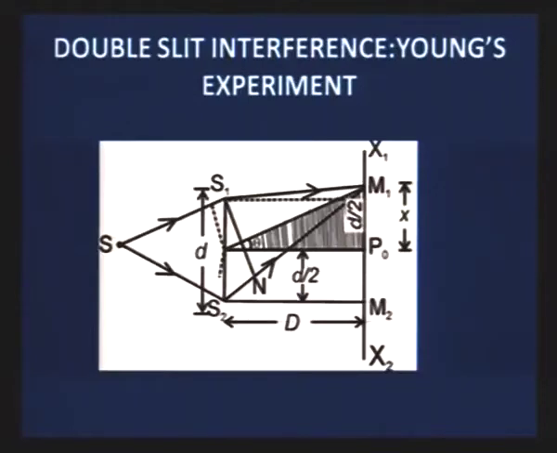These two sources are obtained by putting two slits S1 and S2, and the light coming from S1 and S2 gets superimposed at the screen placed at the distance capital D, and here the slit separation is small d. So again, we can calculate the phase difference between the light coming from S1 and S2 either in terms of phase or in terms of path difference.